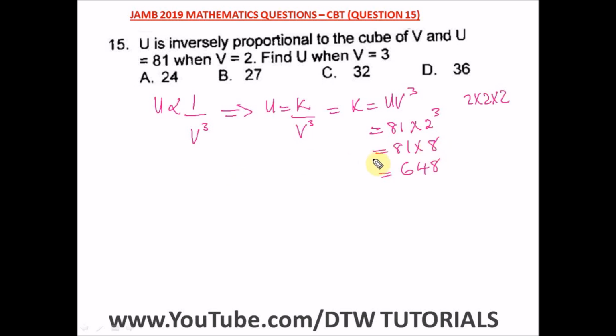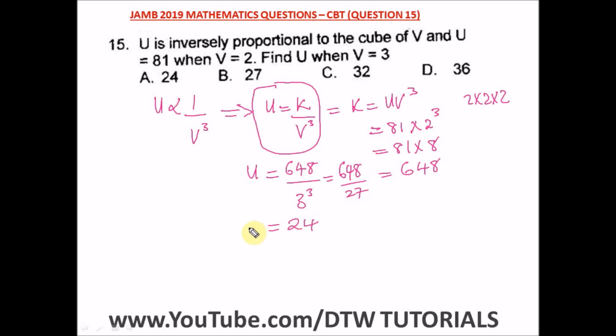So from here the question says find u. So to find u, this is what we're going to use. So u is equal to, find u when v is 3. We already know our k as 648. So we have 648 divided by v, which is 3 raised to power 3. If you punch in your calculator 3 raised to power 3, that's 27. 648 divided by 27, you're going to get 24. So u is 24, and our right option here is option A.